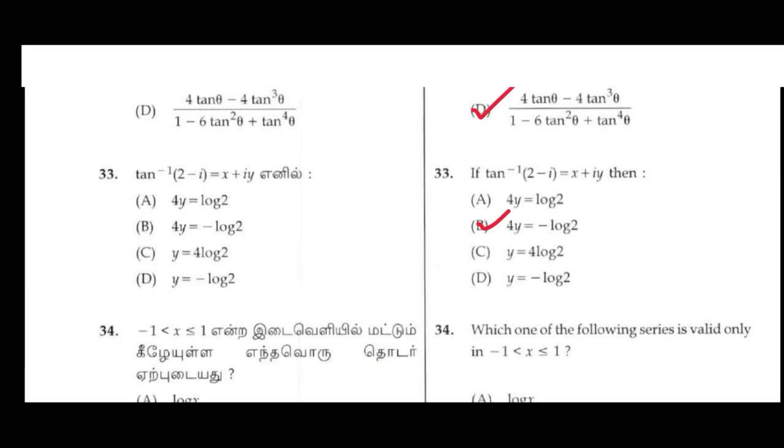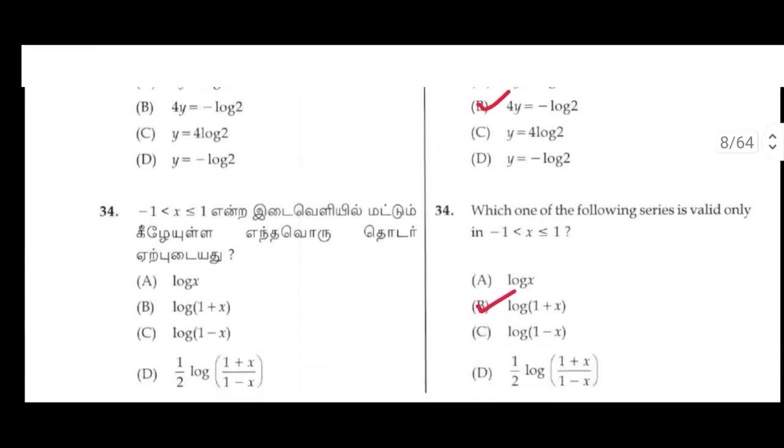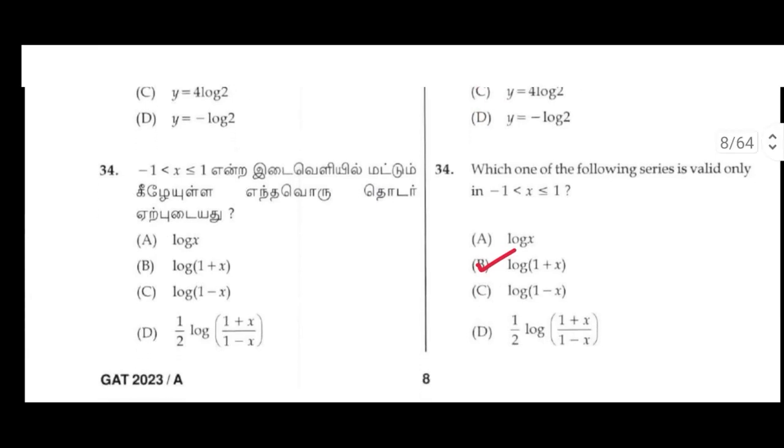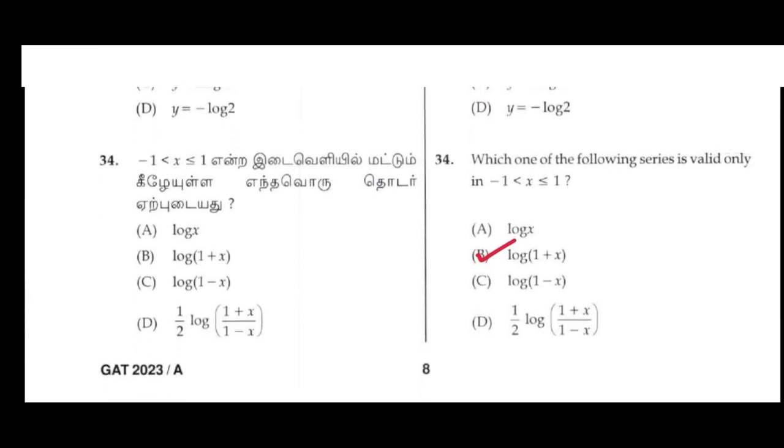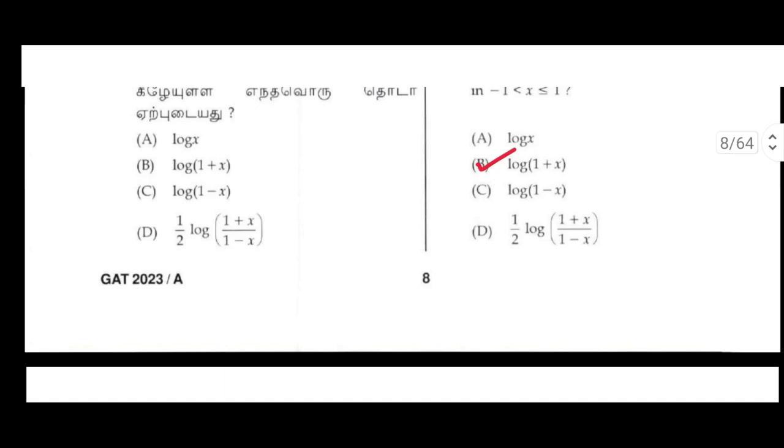33. If tan inverse of 2 minus i equals x plus iy, then option B: 4y equals minus log 2. 34. Which one of the following series is valid only in minus 1 less than x less than or equal to 1? P. Log 1 plus x.